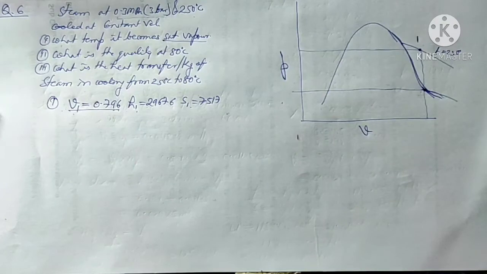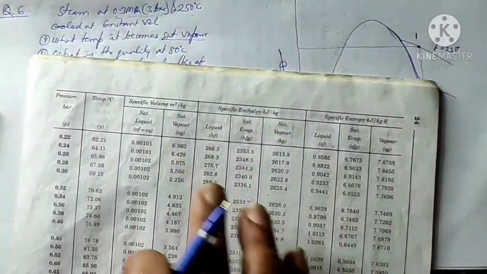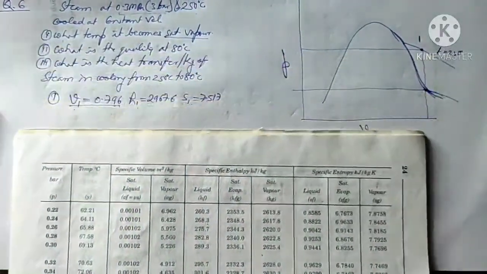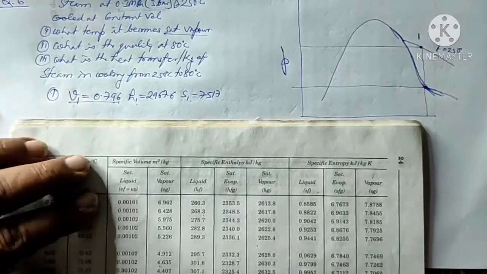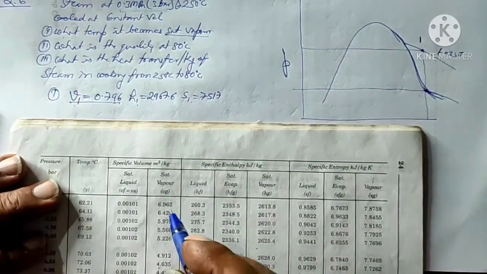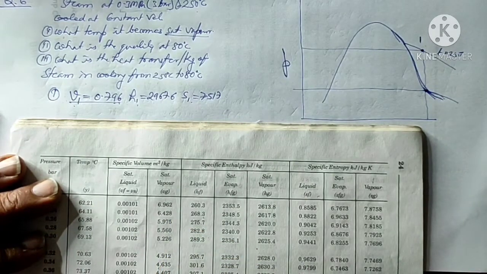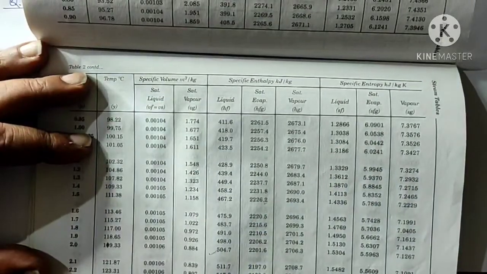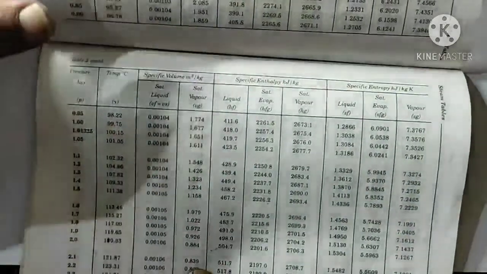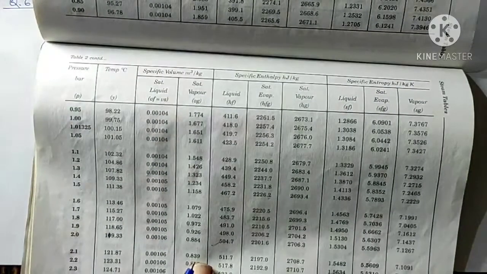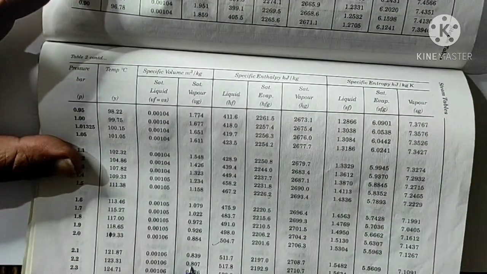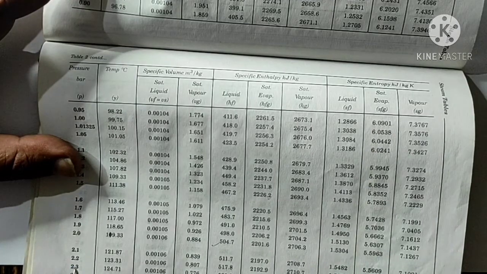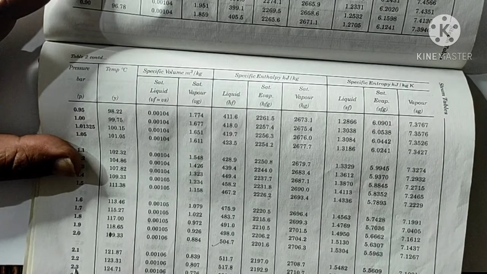So I am going to table number 2, where I have the dry saturated steam properties. The volume I have to look for is 0.796 of the Vg. So here it is more than that. Here I have to look for 0.796. So it lies between 2.2 and 2.3. Okay, that is one way.